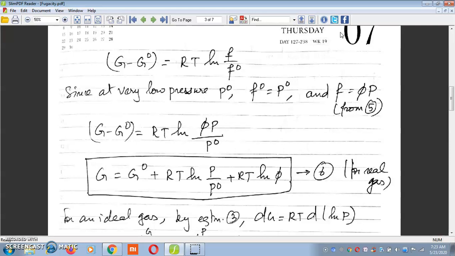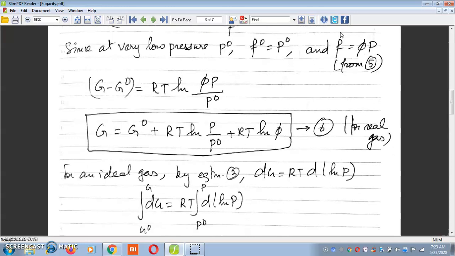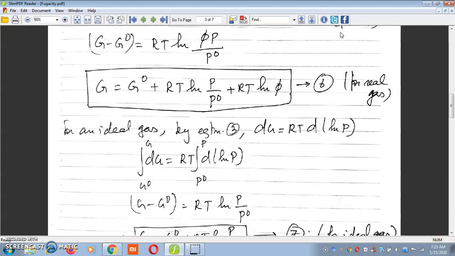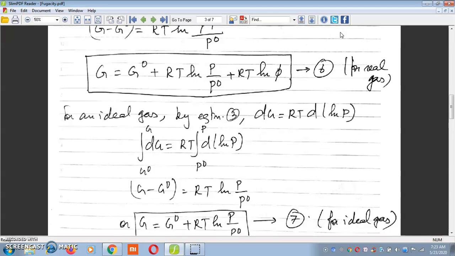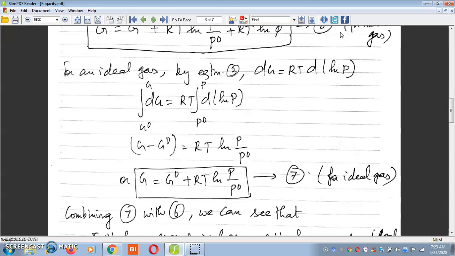Note that this equation is applicable for real gases, but for ideal gases, by equation 3 we know that dG is equal to RT d of ln P. Integrating between G0 to G and P0 to P, we get equation 7, as given by G is equal to G0 plus RT ln P by P0.